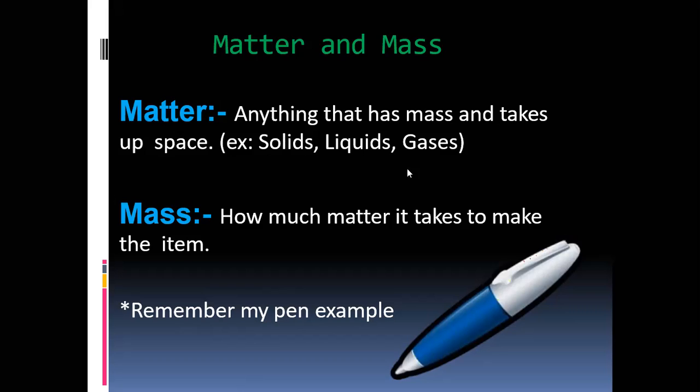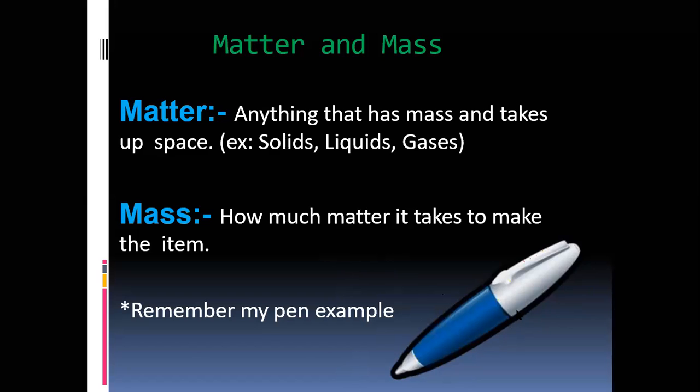Then what do you mean by mass? Mass means how much matter it takes to make the item. For example, this is a pen and the pen has, let's say, 1 million atoms. 1 million atoms or molecules are used to make the pen.